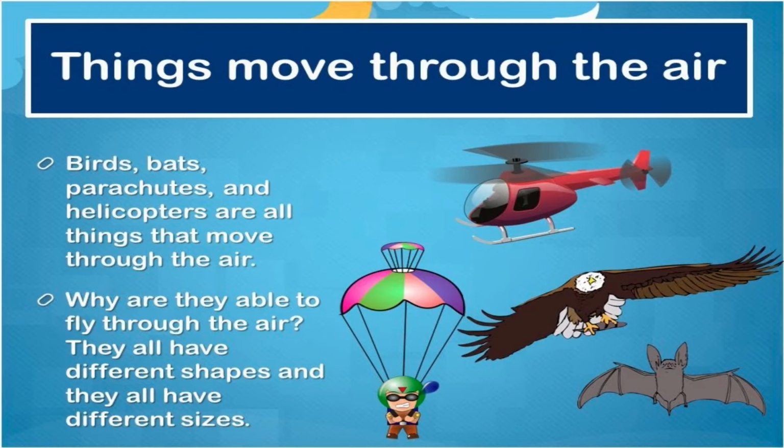Now, as we discussed in our previous slide, it's a quick revision of the same. What are the different things that move through air? Here the pictures are given even more clearly. As you can see, I have given some sample pictures out of so many. Helicopter, you can see a parachute is there. We can see an eagle spreading its large wings and flying, and we can see a bat. Okay, so birds, bats, parachutes, and helicopters are all things that move through the air.